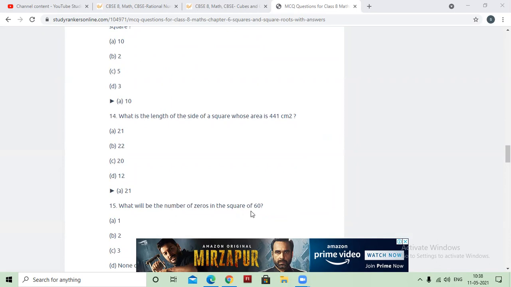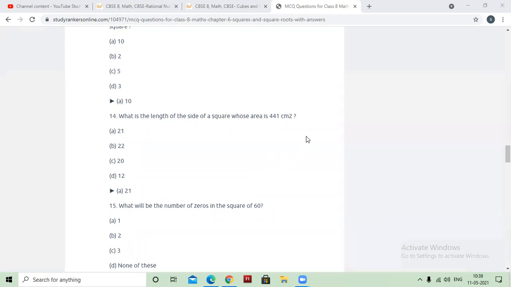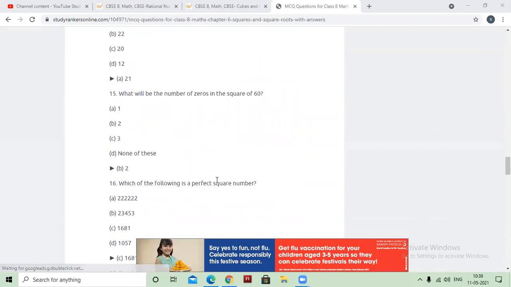What will be the number of zeros in the square of 60? What's the square of 60? Yes, Samiksha. Ma'am, 2 zeros. Okay, can you tell me the square of 60? 1200. No, no, no. What do you mean by 60? 3600. Yes, 3600. 60 into 60 is 3600. So 2 zeros will be there.